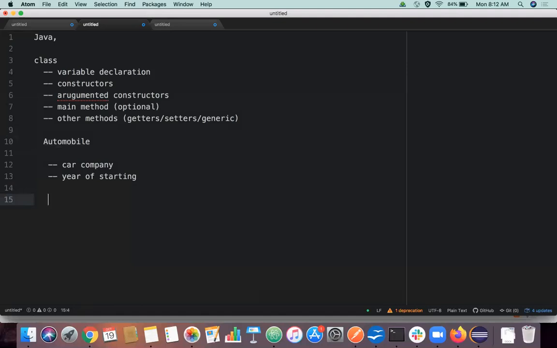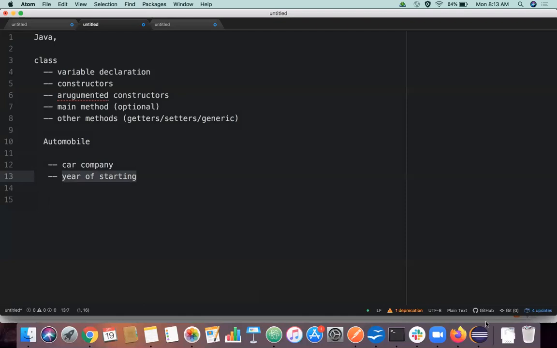You're getting my point, right? Automobile is a generic term, right? When I say automobile, it has an object called car company and an object called year of starting. But it can still be any car company, right? I can have Ford, I can have Suzuki, I can have Honda, right? So each company and year of starting represents a different object in your memory.